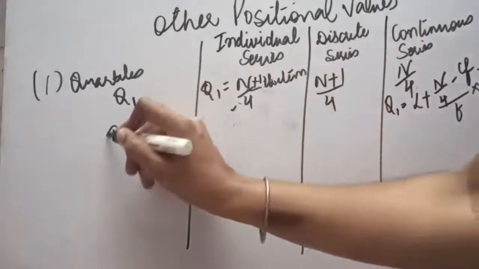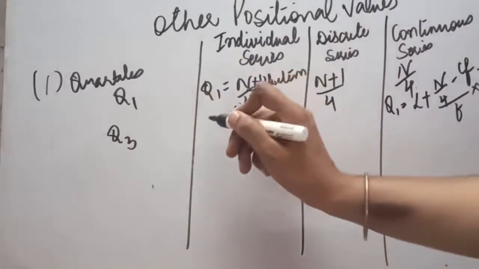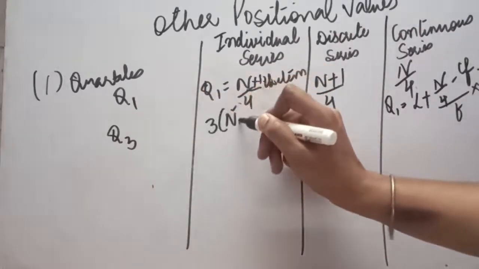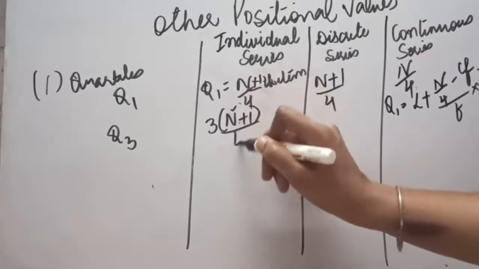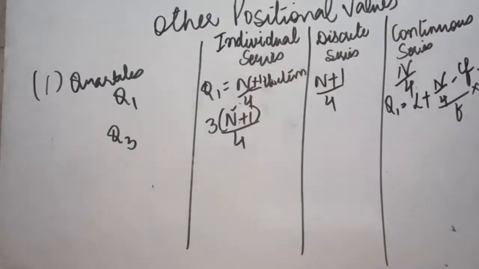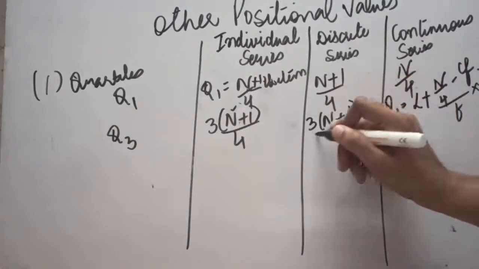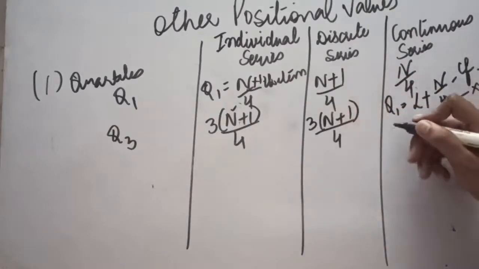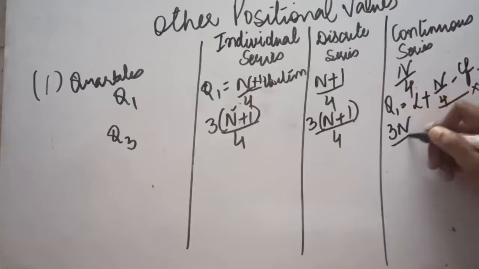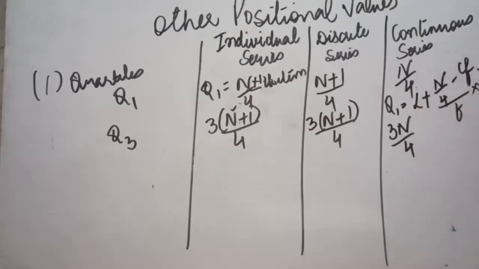If we come to the calculation of quartile 3, the formula will be 3n plus 1 divided by 4. It means the formula will be multiplied by 3. Here also the formula will become 3n plus 1 by 4, and for a continuous series it will be 3n by 4, and in the next formula also it will be 3n by 4.